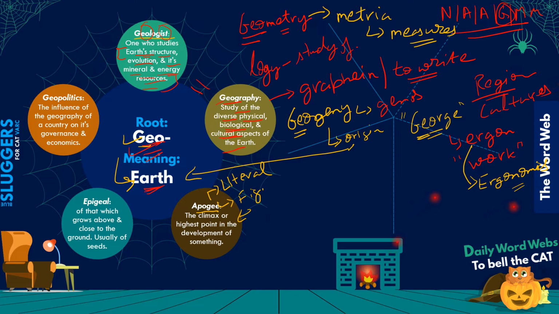However, if you look at this word in the literal sense, then apogee is simply the farthest point. Apogee is simply the farthest point of the moon. Like the moon revolves around the earth, right?